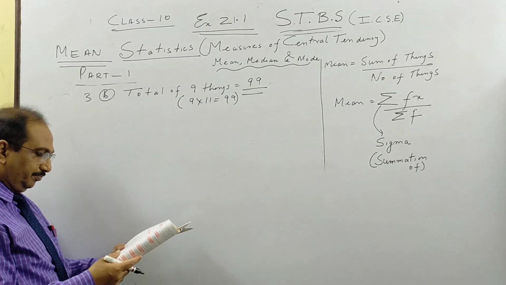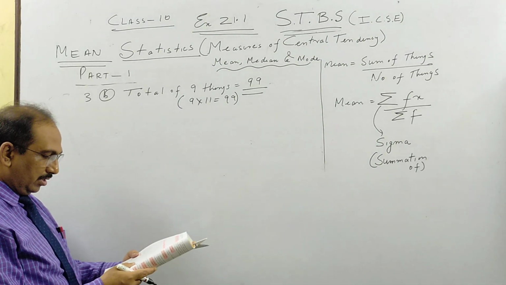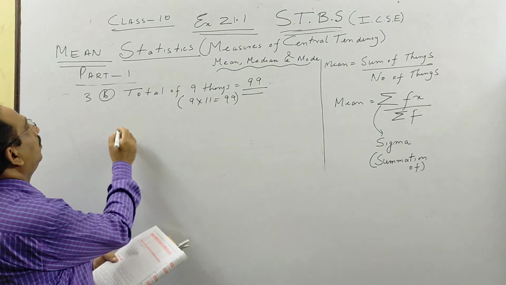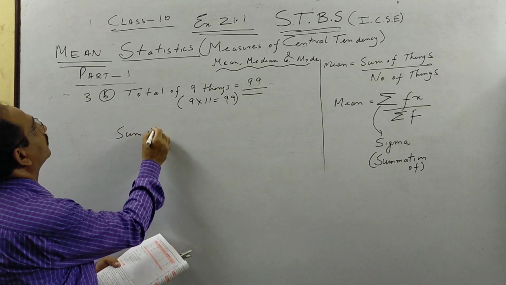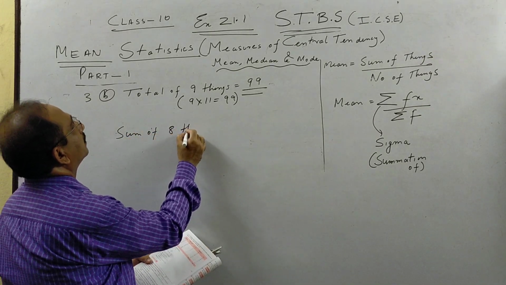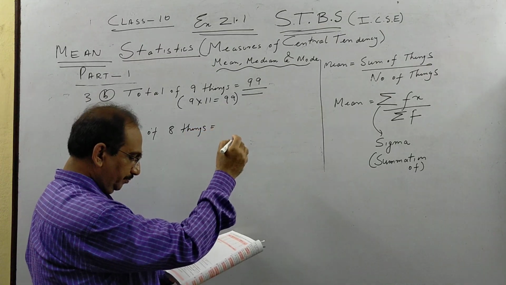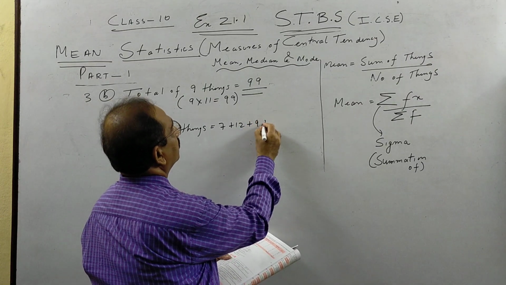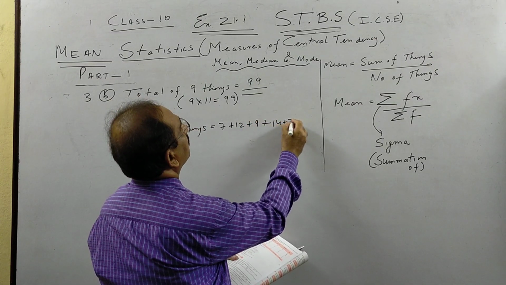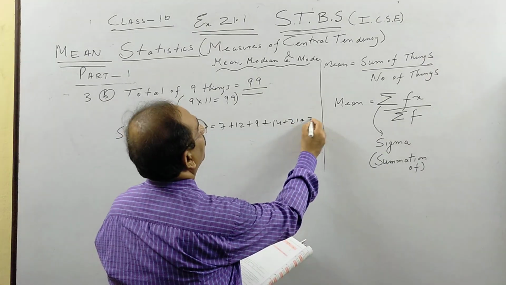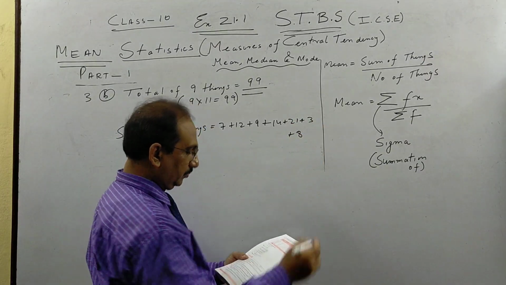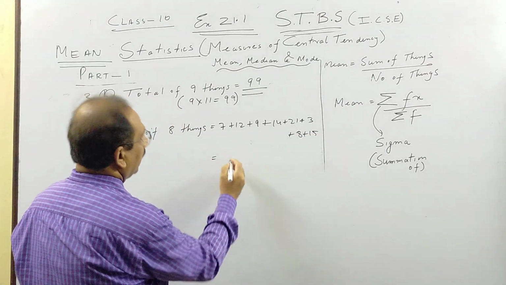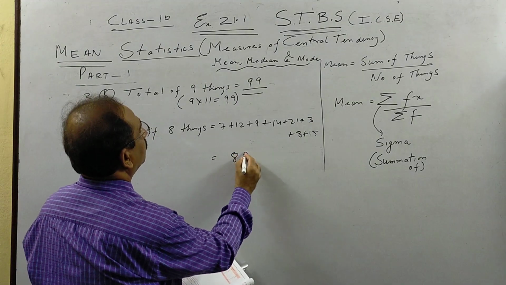Then if 8 of them are this, find the 9th one. So sum of 8 things. We add, so if you add this, children, simple addition, you will get here 89.